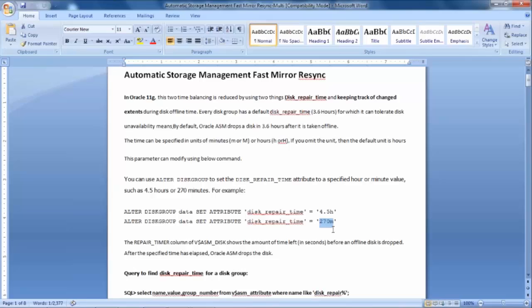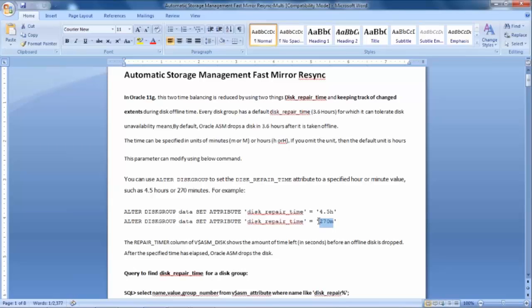This is clear. This is only applicable to normal and high redundancy disk groups that you have to mind. This parameter is applicable to normal and high redundancy disk groups, right?